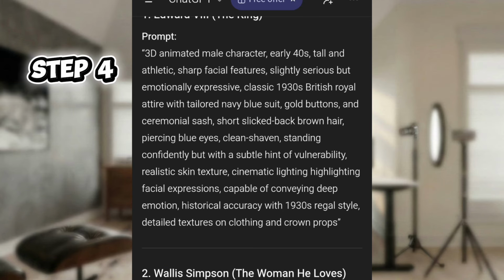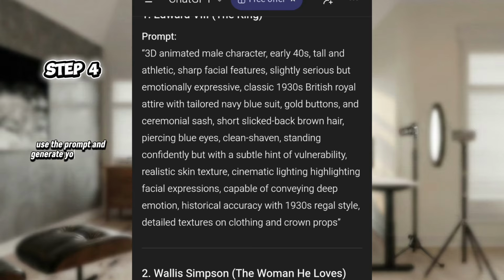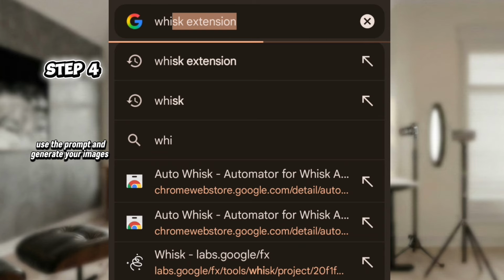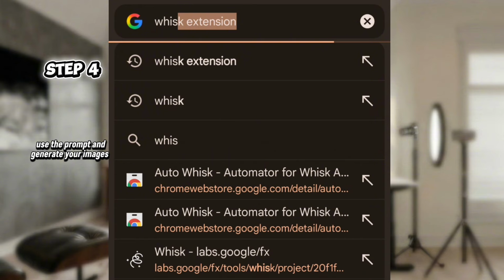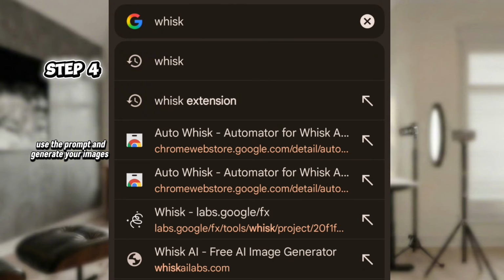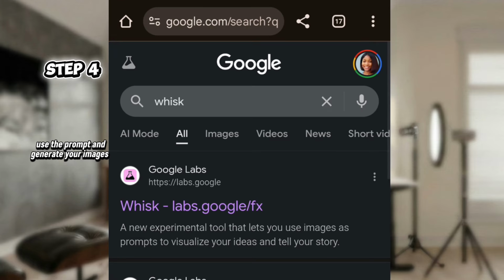We are going to use Whisk to do that. Now you go to Whisk. Search Whisk in your browser. Just go to your browser and type Whisk, W-H-I-S-K. It's WHISK. You search, then you click on this.